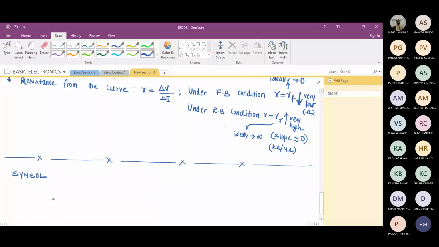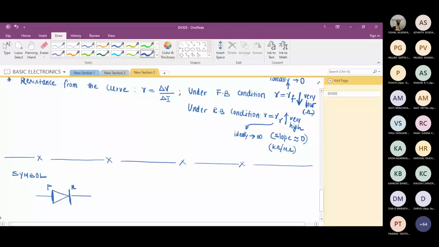The symbol in the circuit, whenever we draw a diode, this is the symbol we are going to use. The left side is anode or the P type. The right side is cathode or the N type semiconductor.